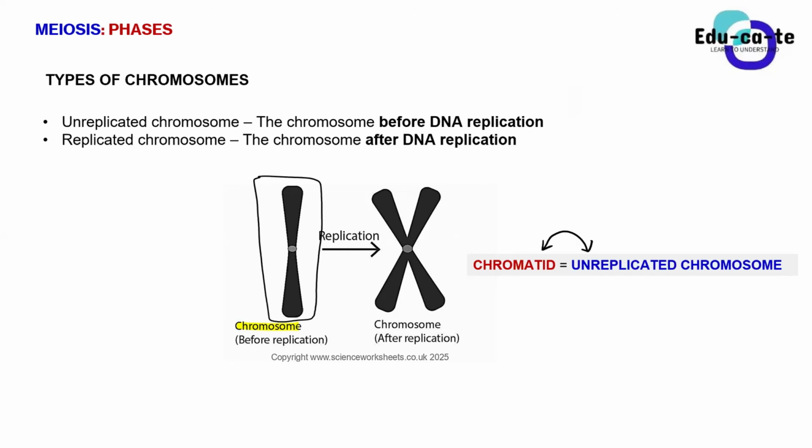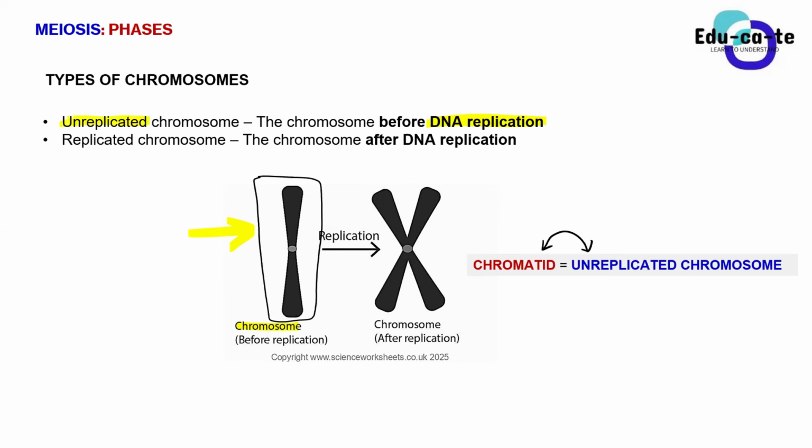So why do we say that it is unreplicated? This is actually the chromosome before DNA replication takes place. So basically, guys, before DNA replication takes place during the interphase, a chromosome just looks like this. We just have a chromatid. But most of the times we say it's a chromatid. We don't usually use the term unreplicated chromosome. We only use this term unreplicated chromosome when we reach anaphase 2.